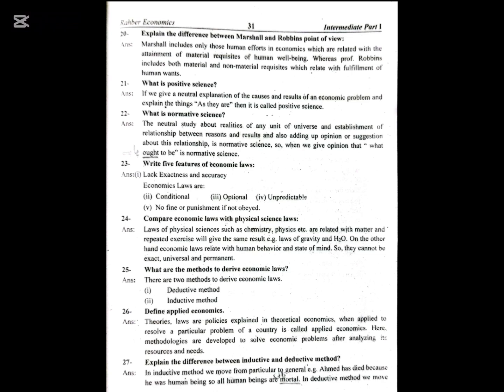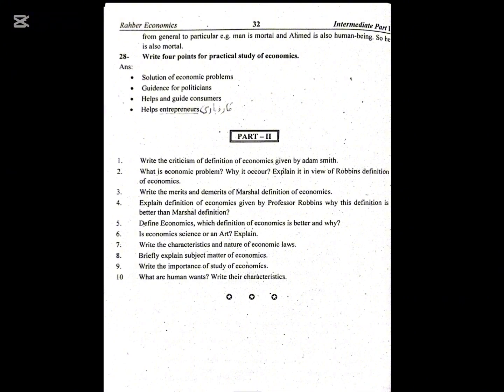Here, methodologies are developed to solve economic problems after analyzing its resources and needs. Explain the difference between inductive and deductive methods. In the inductive method, we move from particular to general. For example, Ahmed has died because he was a human being, so all human beings are mortal. In the deductive method, we move from general to particular. For example, man is mortal and Ahmed is also a human being, so he is also mortal.